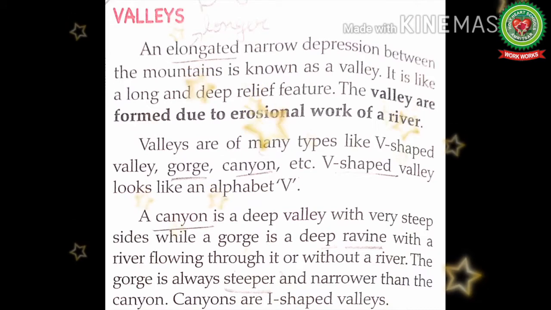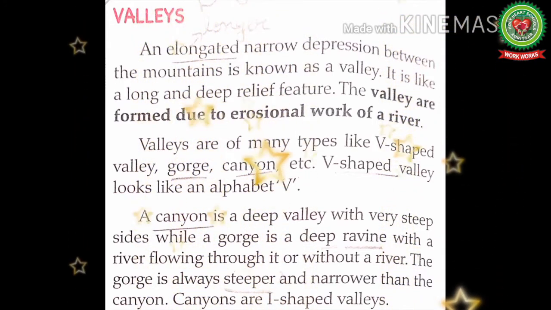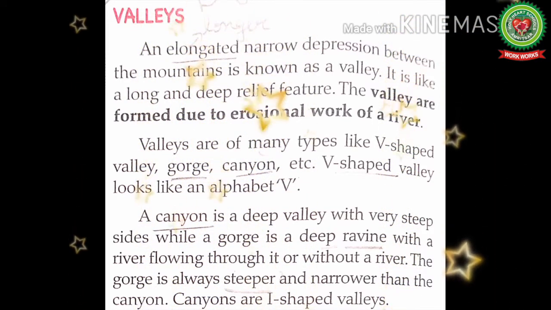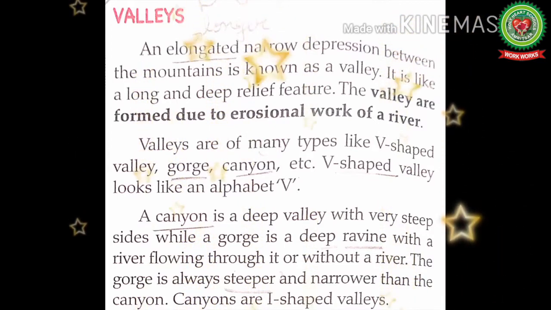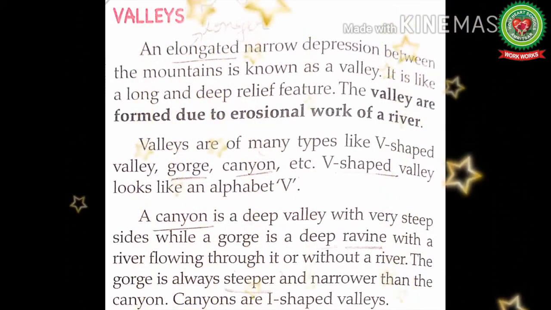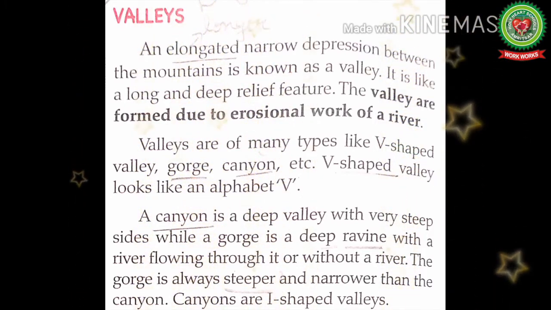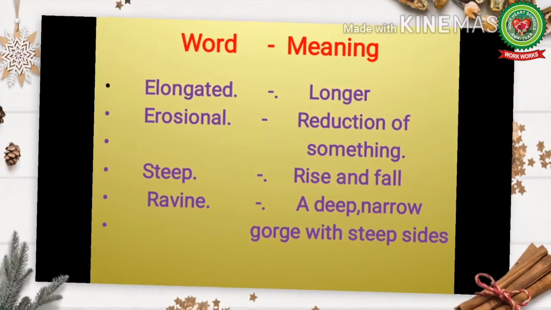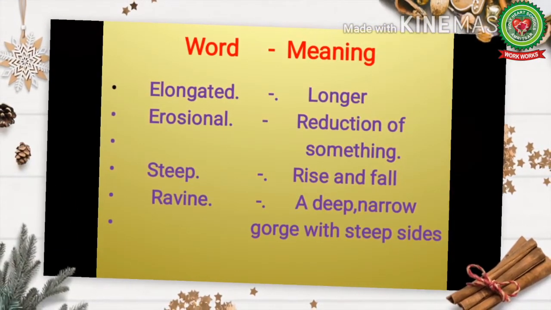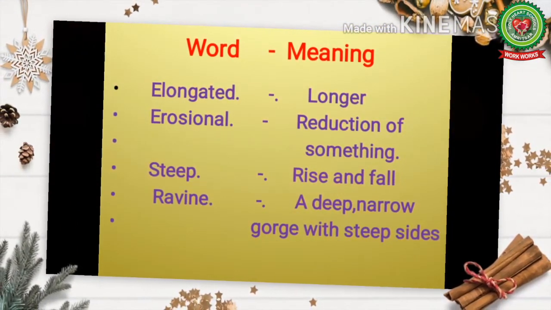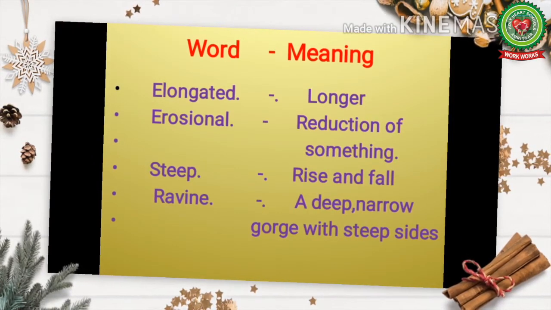A canyon is a deep valley with very steep sides, while a gorge is a deep ravine with a river flowing through it or without a river. The gorge is always steeper and narrower than the canyon. Canyons are eye-shaped valleys. Meaning of steep is rise and fall. Ravine means a deep, narrow gorge with steep sides.